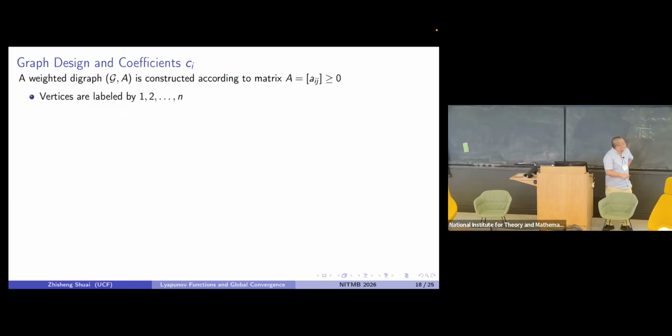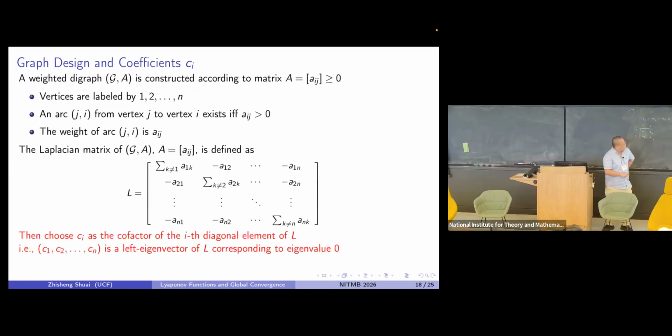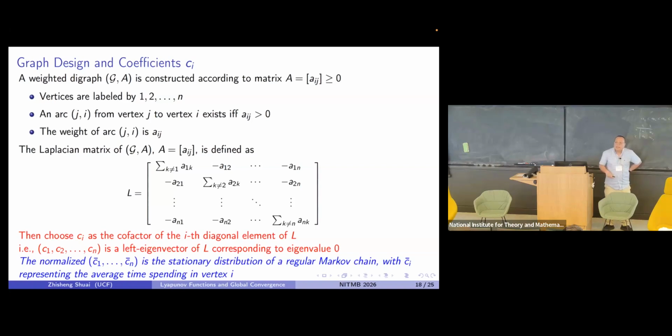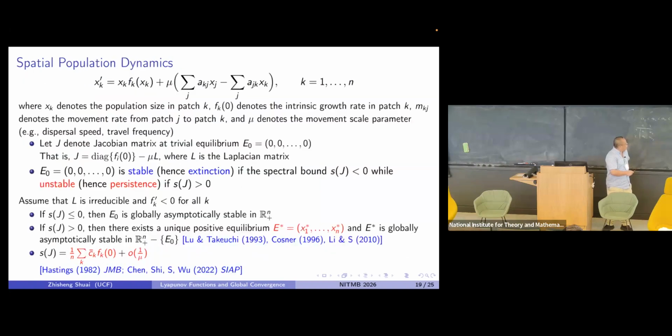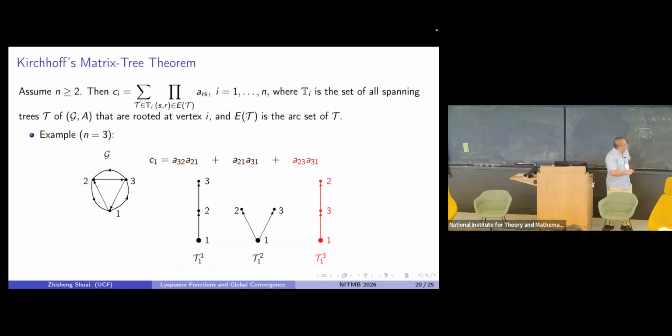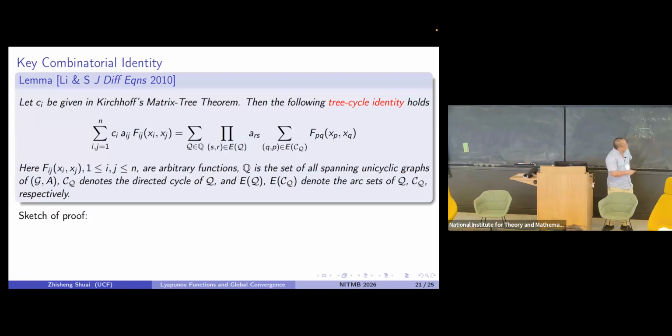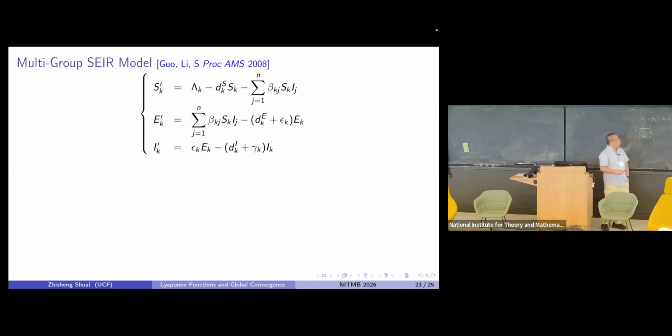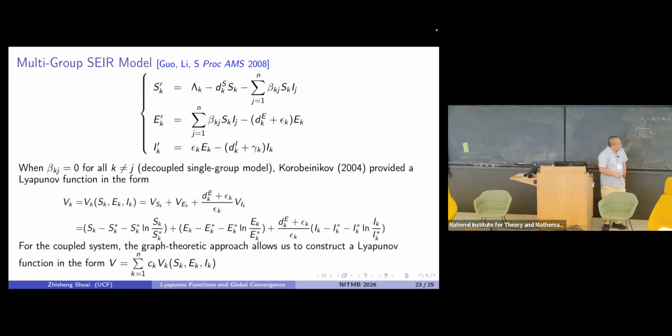Because of time, I will not show you the details. The things come from the Laplacian matrix and the cofactor, or the eigenvector, of the Laplacian matrix. You use graph theory, the so-called matrix tree theorem. Let me skip the page. So the results come from here. It's a new function that is a double sum over cycles in the graph. So maybe the take-home message would be to use this kind of building block approach.